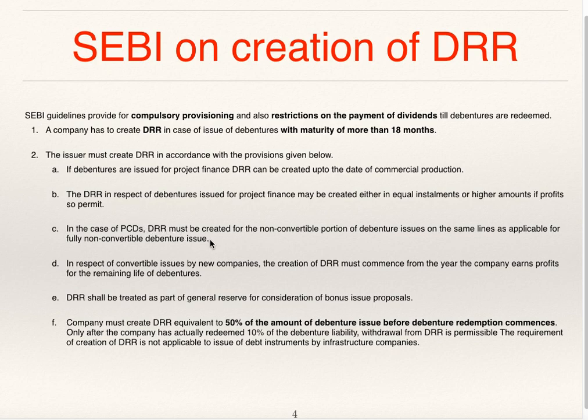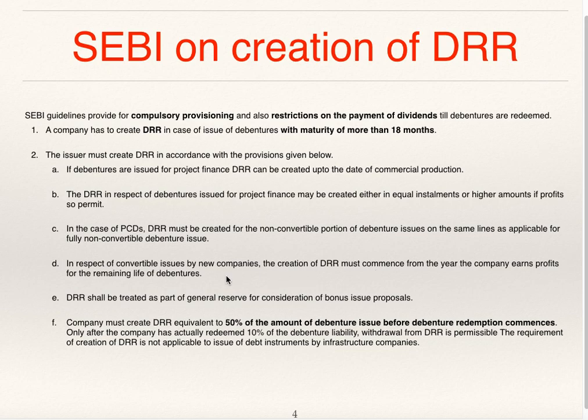In partly convertible debentures, some part gets converted into equity shares and some part will remain as debentures only, and for that non-convertible portion, you are supposed to create DRR.